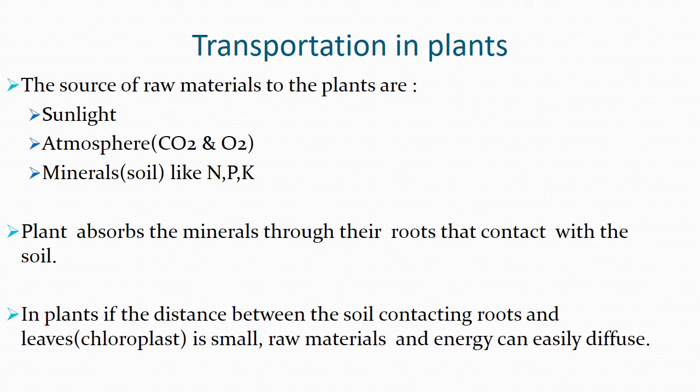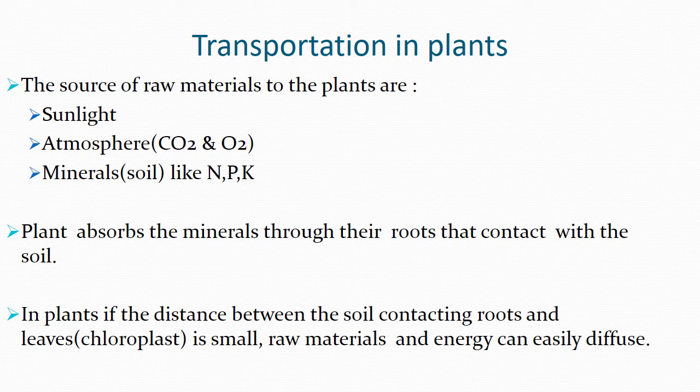The minerals are of different kinds; nitrogen, phosphorus and potassium are found in the soil. These minerals, gases and food materials need to be transported from one place to another place within the plant. This is said to be transportation in plants.